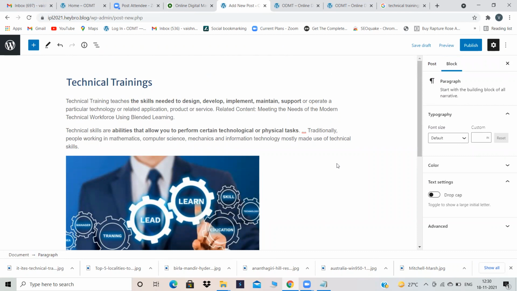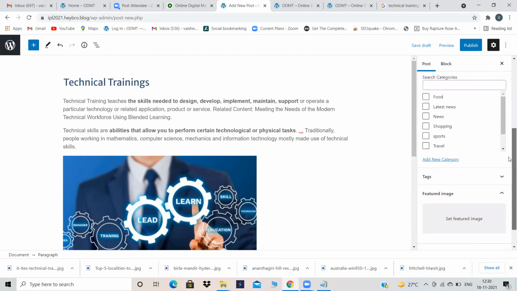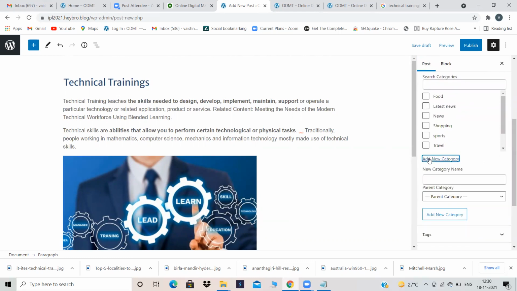Now tell me, what should I do next? The important steps when you create a blog. We need to go for post. Post, yes, correct. And Pranita, then we need to set categories. Now, should we add a new category, education or core training? Kushal, which category does it come under? You should be aware of this because we don't know in which category it comes. So we can put cybersecurity.